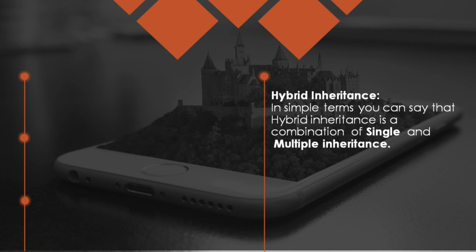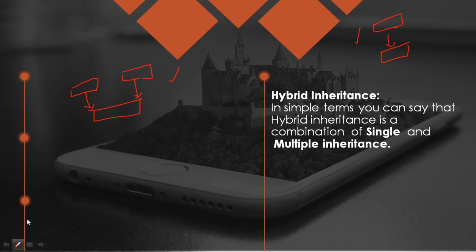Now let us discuss hybrid inheritance. In simple terms, hybrid inheritance is a combination of single and multiple inheritance. What is single inheritance? That means a parent class gets inherited by a child class. What is multiple inheritance? There are 2 parent classes such that the properties of these 2 parent classes get inherited by the child class. By combining multiple inheritance and single level inheritance, we can form a hybrid inheritance.